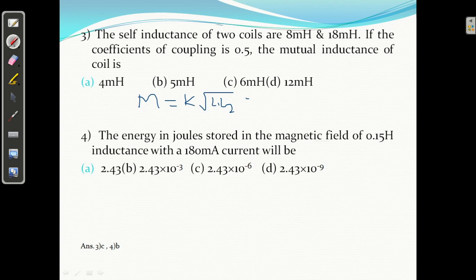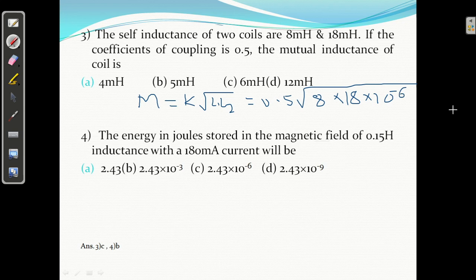Everything is given. K is given. How much is K? 0.5. L1 is given 8 millihenry and L2 18 millihenry. Millihenry means 10 to the power -3, so the product gives -6. Just we have to solve it.